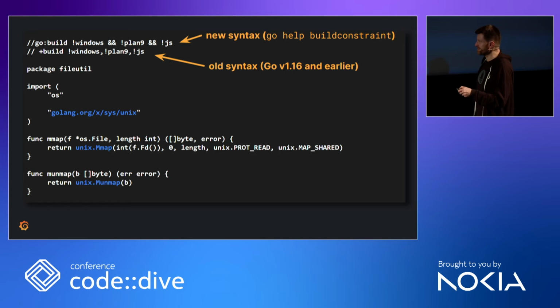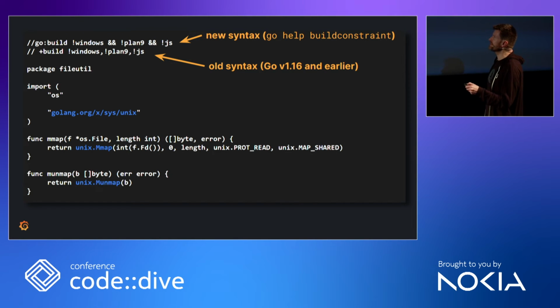This is the mmap_unix.go file, and it's only compiled if it's not Windows and not Plan 9. Plan 9 is a weird operating system from Rob Pike, who also created Go, so Go supports it. JS, what is JS? It's WASM, WebAssembly. Go can also compile towards WebAssembly. So in all those cases, don't use this file.